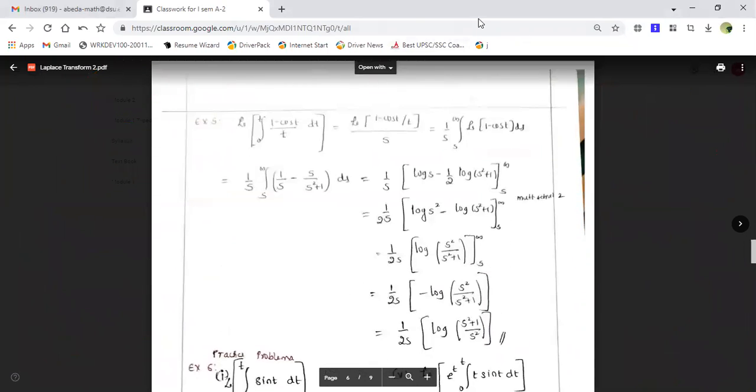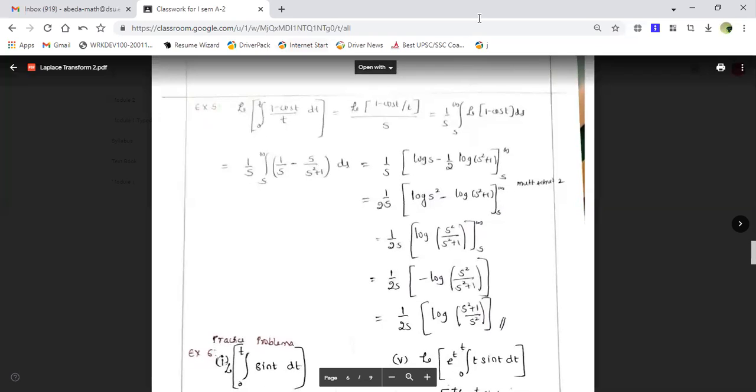So here you can see the Laplace transform of 1 minus cos t upon t into dt. So here this is my integral formula, that is 0 to t. So what I'll do, Laplace transform of 1 minus cos t upon t, this is my f of t, divided by s. So this is equal to 1 upon s. Then again you can observe this is in the form of what? f of t upon t.